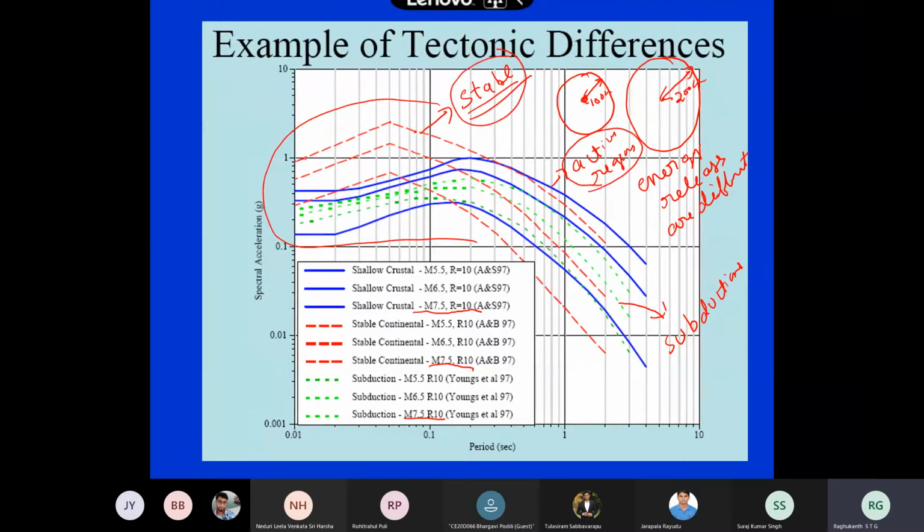You see the topmost line, this line in the stable region and this line also, and the stable subduction is somewhere here. What is the pattern you observe? Is there a striking pattern between stable and active regions? This is a response spectra. What is your comment on these response spectra for the stable region and the active region, South India and Himalaya, when the magnitude is the same?